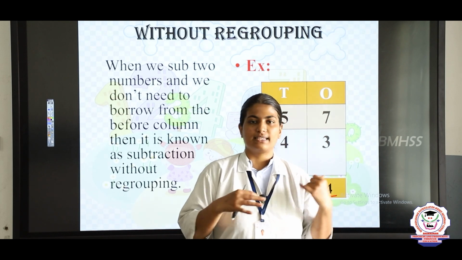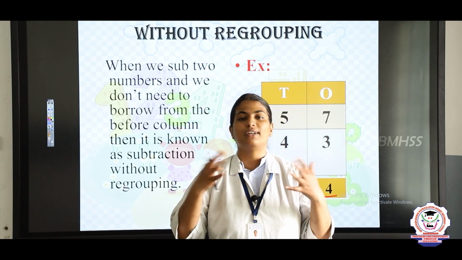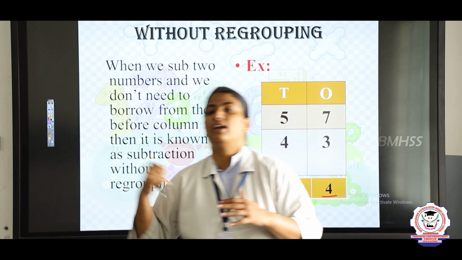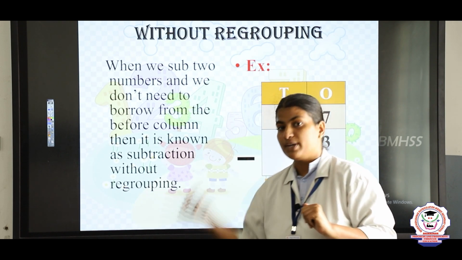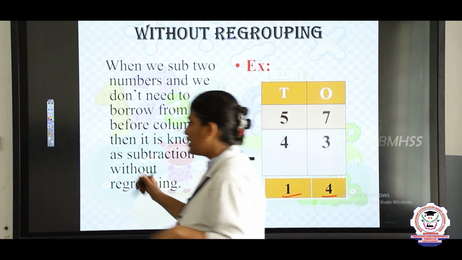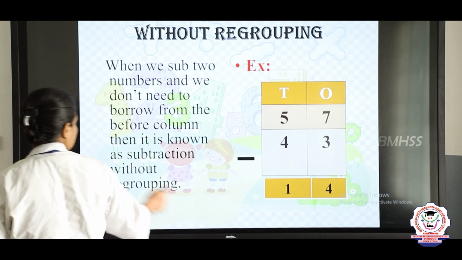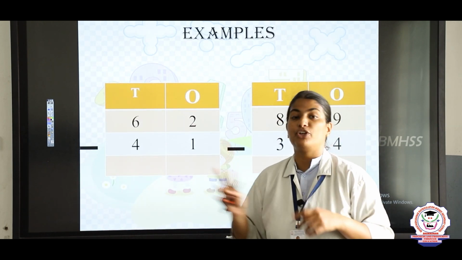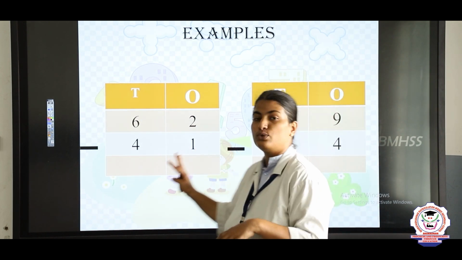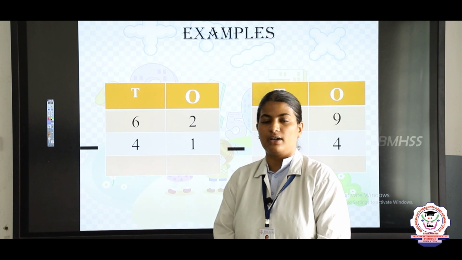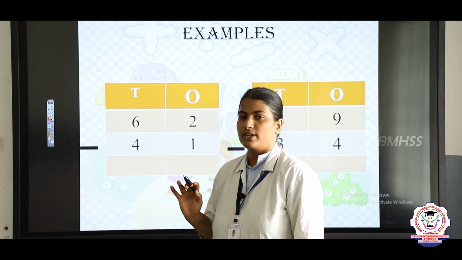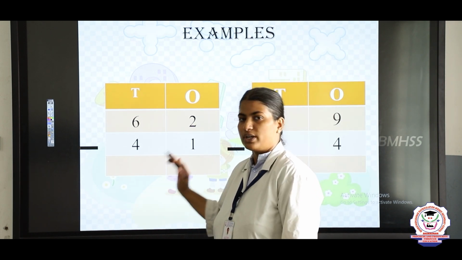Same way in subtraction also, when we need to borrow and we don't have the proper quantity to subtract, we will borrow from the before number. How? I will show you in later slides. Now we are going to see some examples for subtraction without regrouping. So here I have given you 2 sums to see subtraction without regrouping. Let's do the first sum. Here what numbers are we using, children? 62 minus 41. Okay, so we are going to subtract 62 and 41.